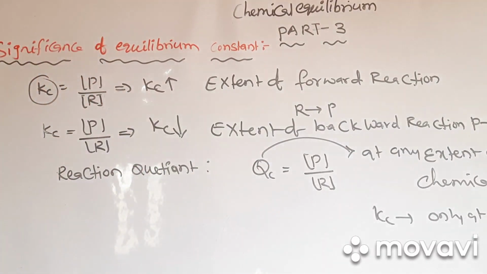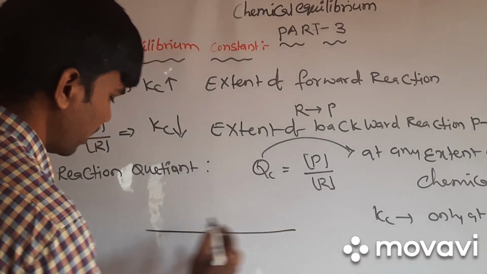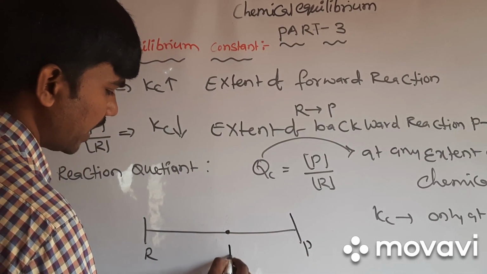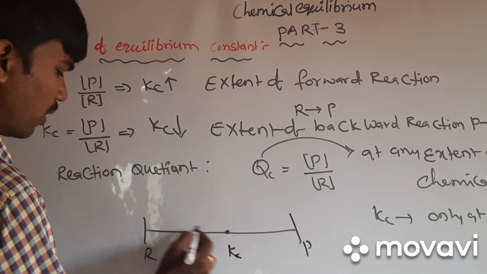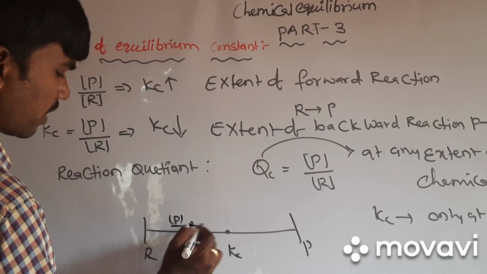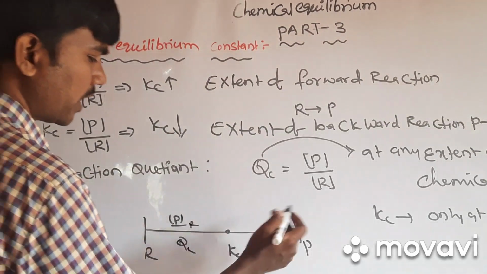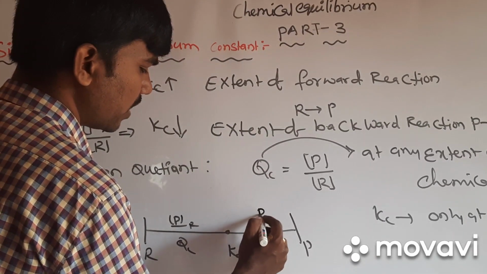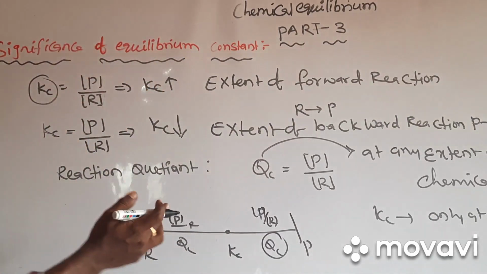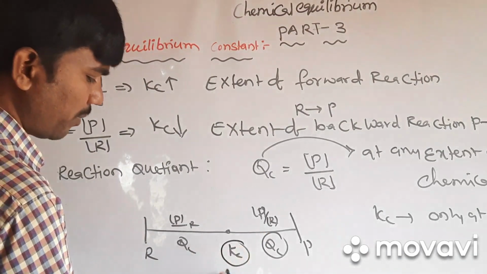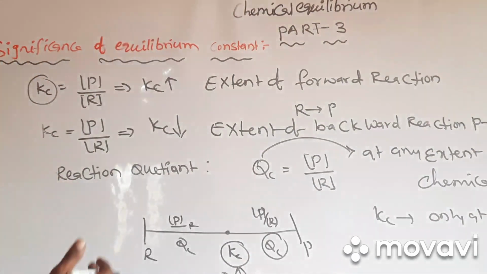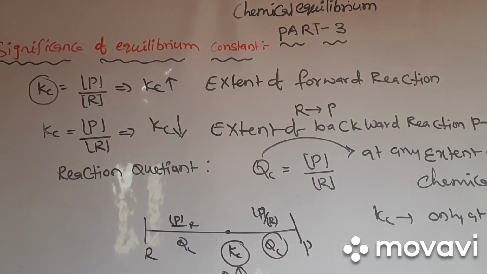That is the importance. For example, here these are the reactants and these are the products. So this is equilibrium. Here we call it Qc. So from here to here, wherever you calculate the ratio of the product concentration and reactant concentration, we call that Qc. After Kc also, if you calculate concentration of product by concentration of reactant, we also call it Qc. That is the difference between Qc and Kc. At equilibrium, Qc becomes Kc. At equilibrium, Qc we call the equilibrium constant. Okay.